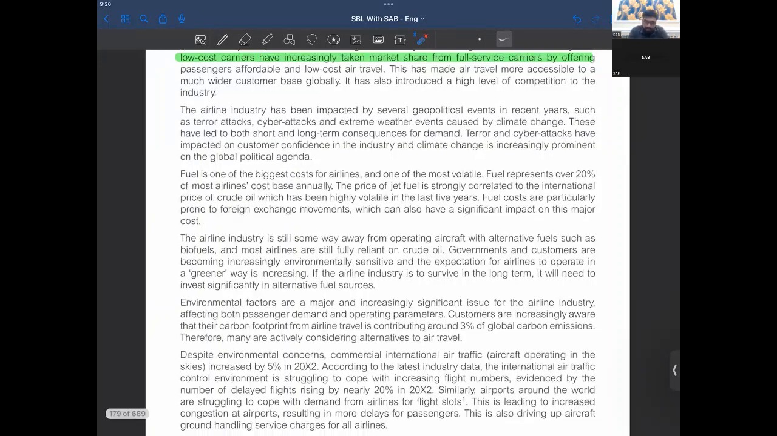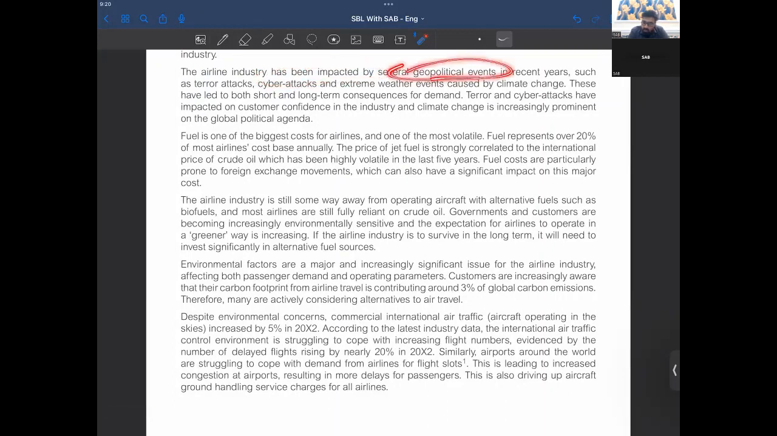Now, the airline industry has been affected by several geopolitical events, such as terror attacks, cyber attacks, extreme weather events, right? These have led to both short and long-term consequences. Terror and cyber attacks have impacted customer confidence in the industry, and climate change is increasingly prominent on the global political agenda. So these can be treated as adverse factors affecting your area of industry.